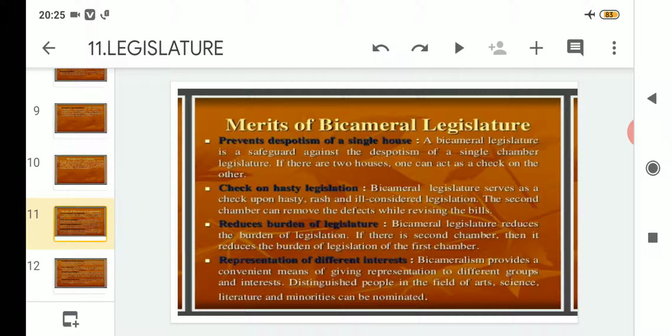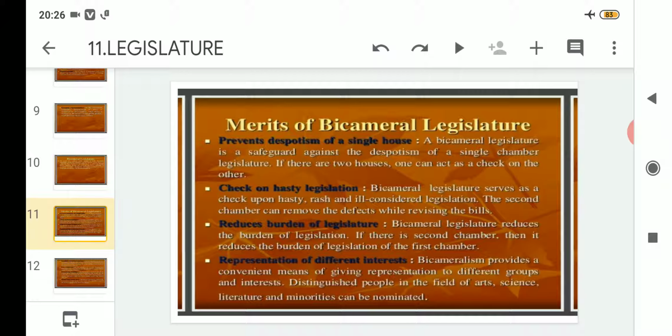After that, the fourth merit of bicameral legislature is that it has representation of different interests. So bicameralism provides a convenient means of giving representation to different groups and interests. Distinguished people in the fields of art, science, literature and minorities can be nominated.